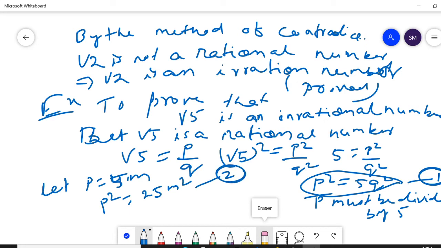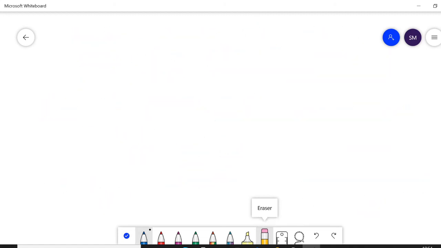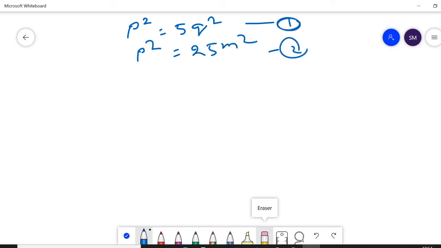Then equating 1 and 2, what do you get? At first you get p square equal to 5q square, and here p square equal to 25m square. Equating 1 and 2, you get 5q square is equal to 25m square. Then q square equals 5m square. Here you get that 5 is a factor of q square.